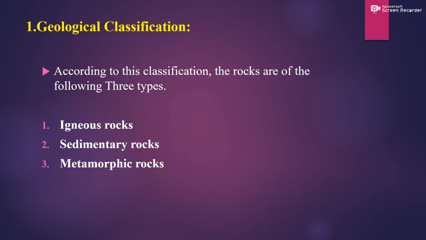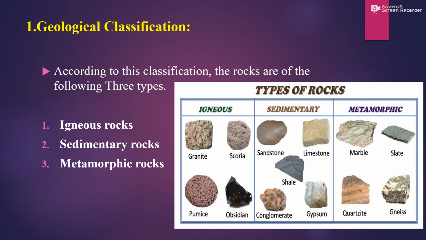Before going into the examples, we'll see what is meant by igneous, sedimentary and metamorphic.